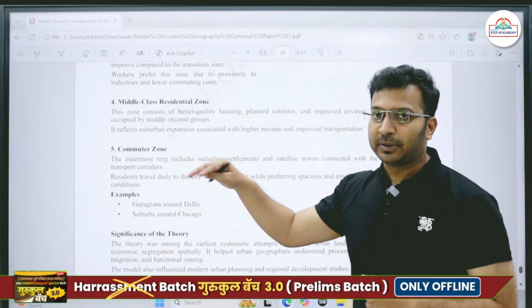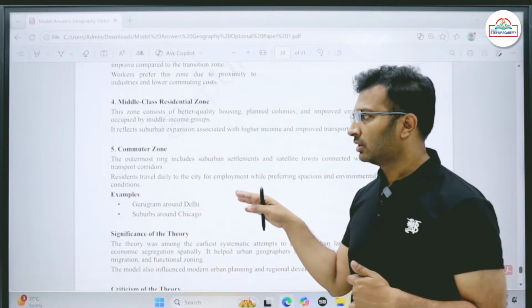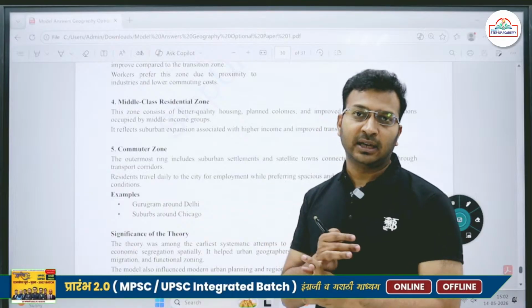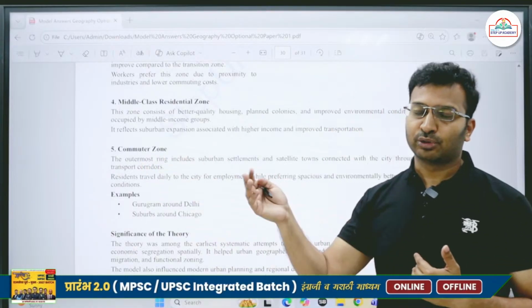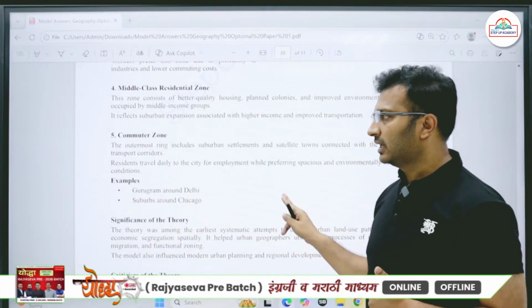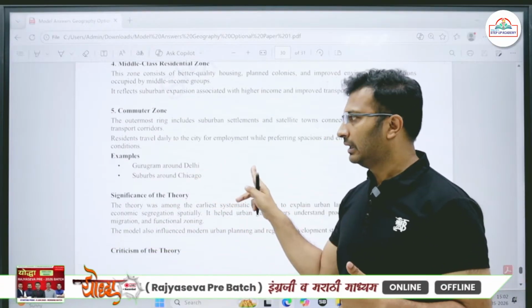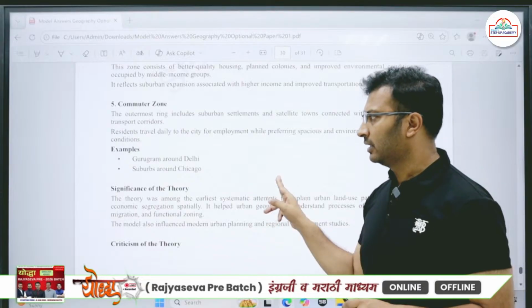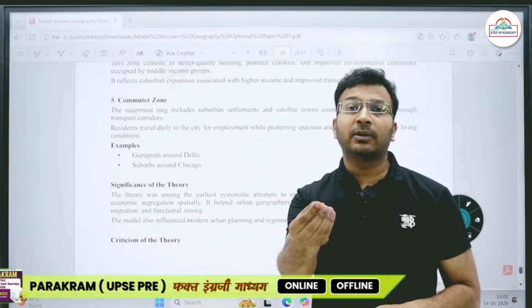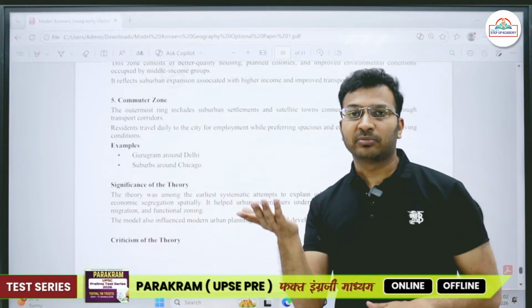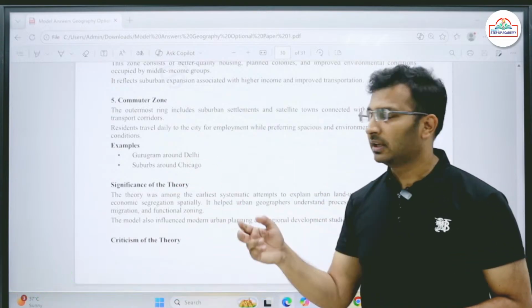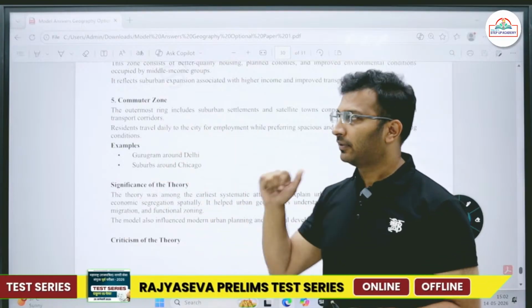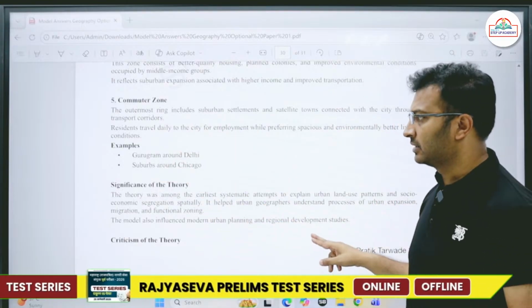For the rich people, the commuting cost is not that significant, so they are easily able to purchase cars and travel through the CBD. Such areas we find in Gurugram around Delhi, suburban areas around Chicago, and even the suburbs of Mumbai. Most of the rich people have moved towards suburban areas because of better facilities and cheaper land.